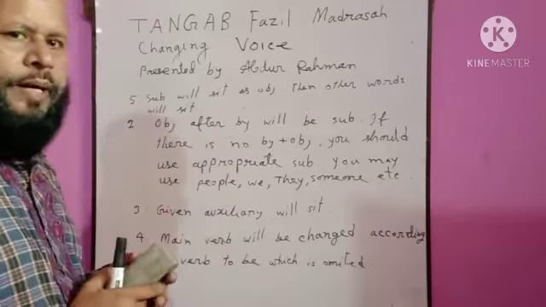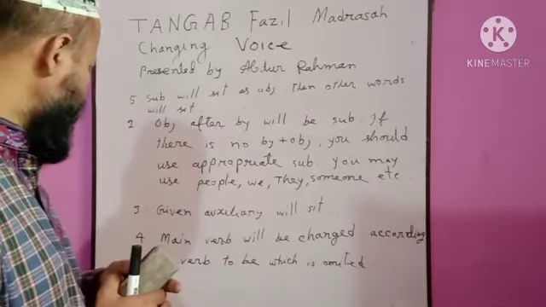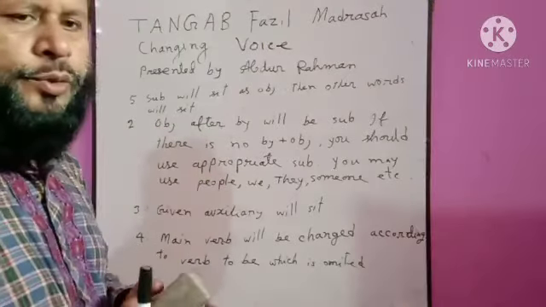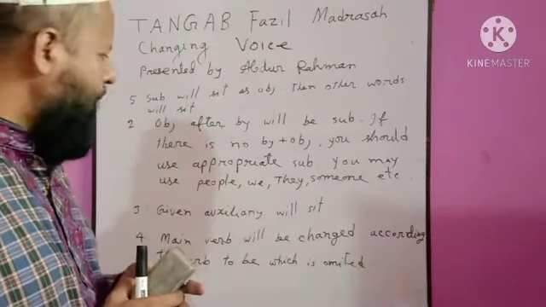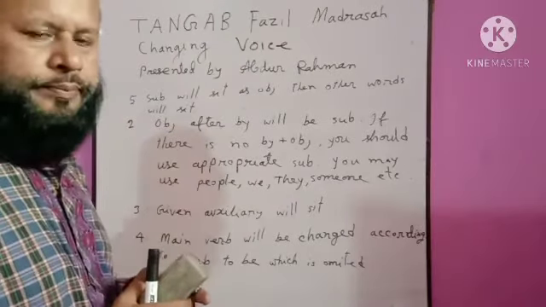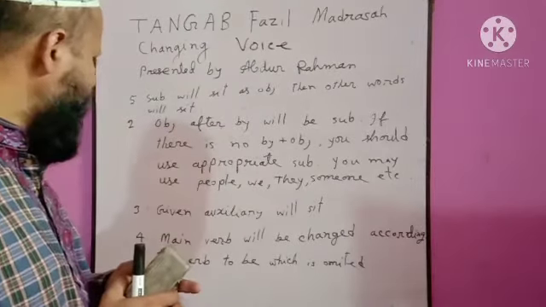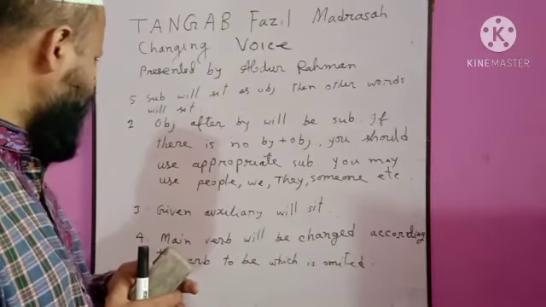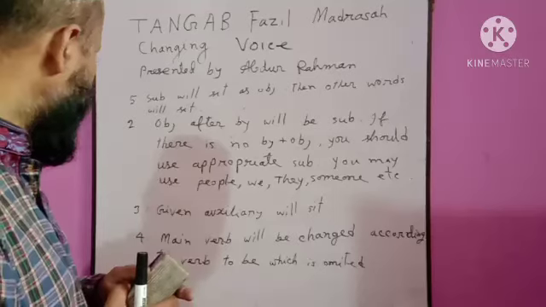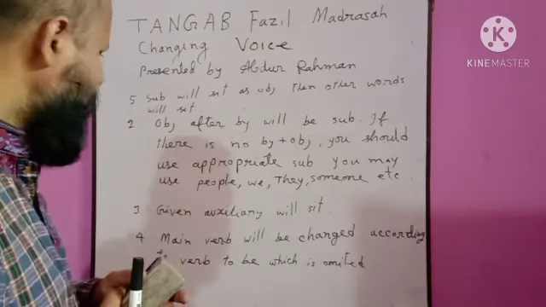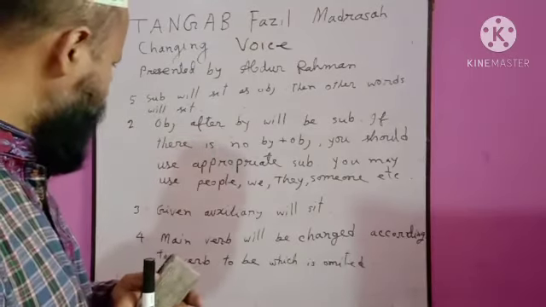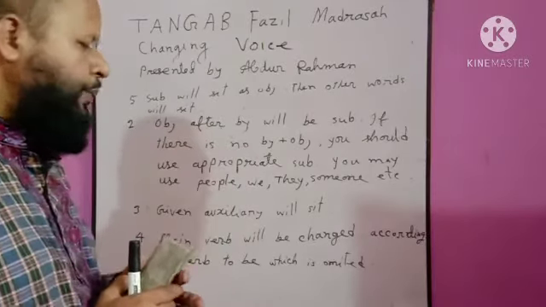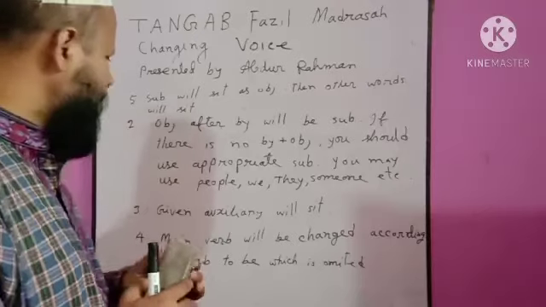Then given auxiliary verb, we'll see. After omitting to be verb, there may be an auxiliary verb, and this given auxiliary will sit. Number 4, main verb will be changed according to verb to be, which is omitted.